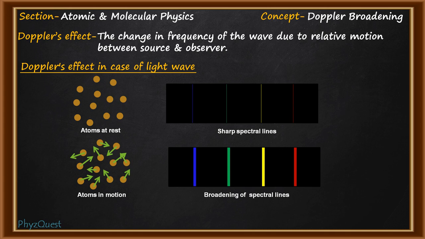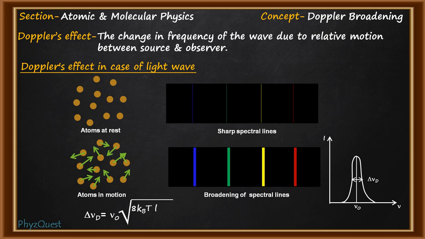Since the velocity distribution of the atoms follows a Gaussian distribution, the spectral line will also have a Gaussian line profile. Here the width at half height of the curve is the Doppler width, delta nu D, and the formula for this Doppler width is delta nu D equals nu 0 times the square root of 8 kBT ln2 by mc square, where nu 0 is the central frequency. Now let's come to the question.